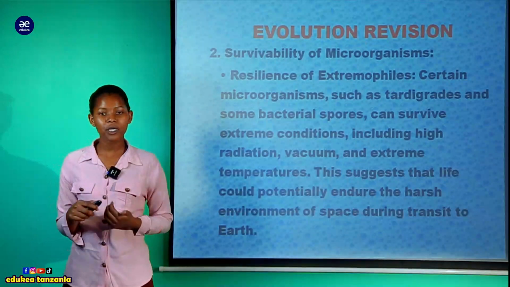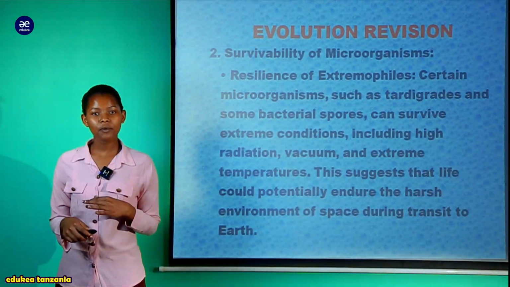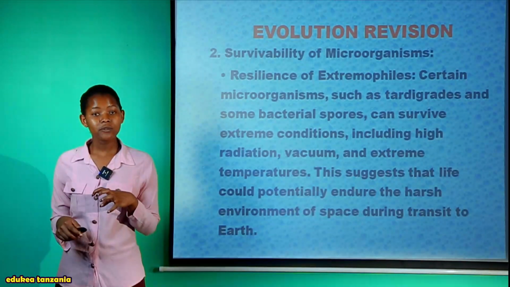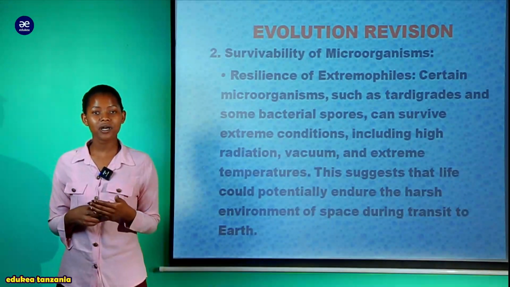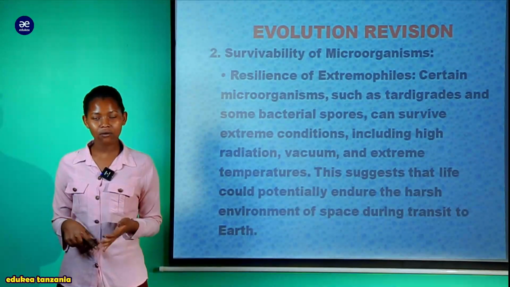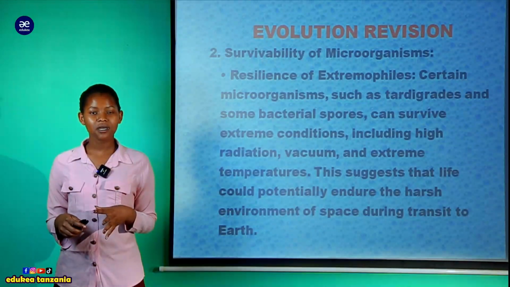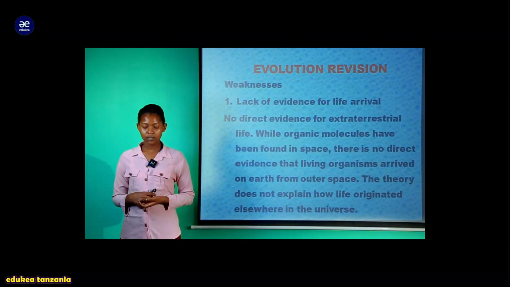Tunavyosema survivability of microorganism, tunamaanisha kwamba microorganisms walikuwa capable surviving in that areas huko kwenye space, kwa sababu till nowadays kuna bacteria au microorganisms ambao wanaweza survive harsh condition, very acidic conditions, very salty conditions, as well as very hot conditions. That is all about that.